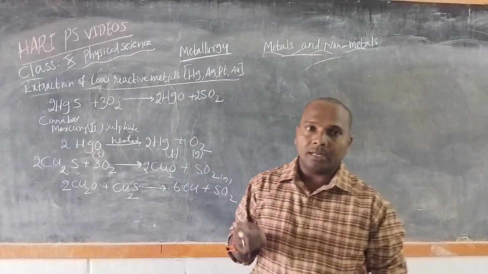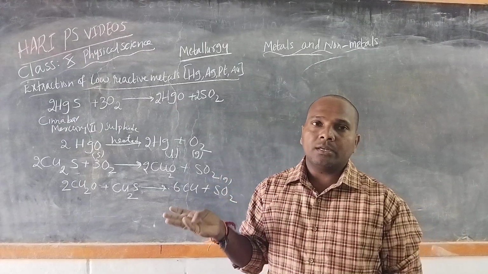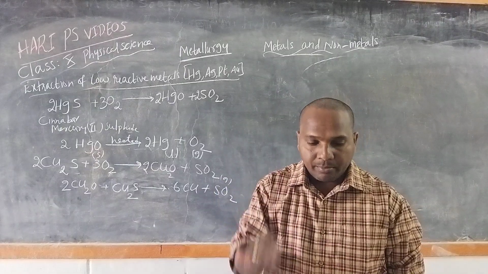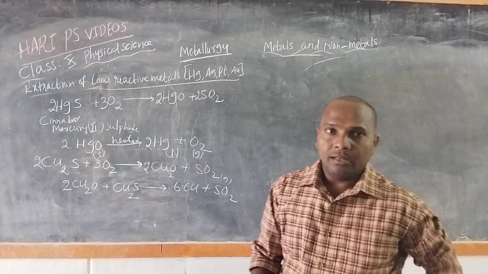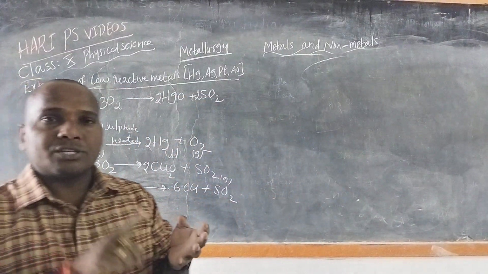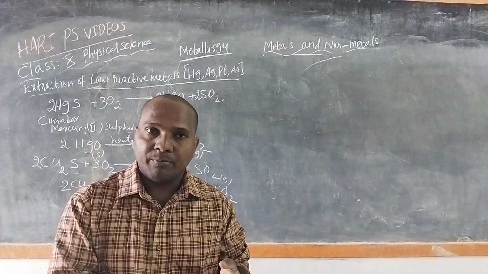So we have discussed extraction of metals: highly reactive metals, low reactive metals, as well as medium reactive metals. Two steps are completed: one is concentration of ore, then extraction of the metal.